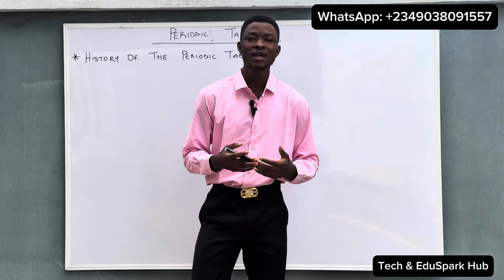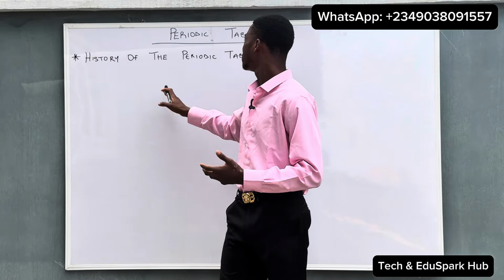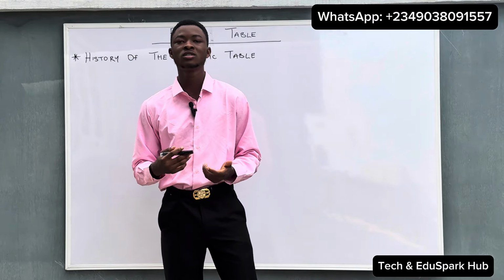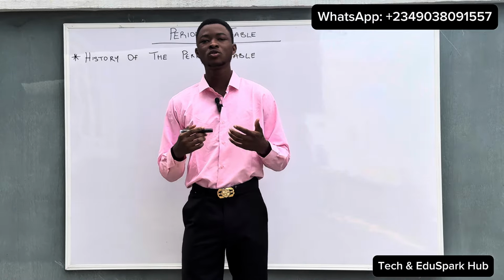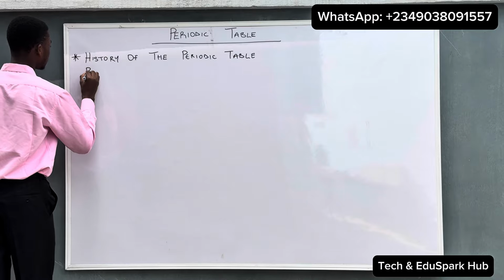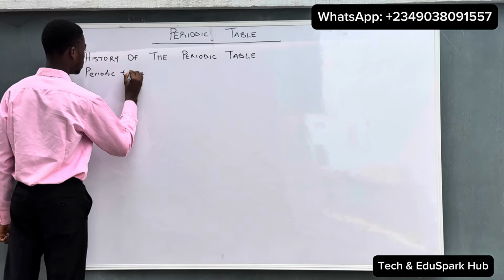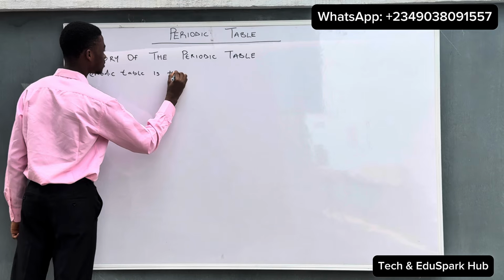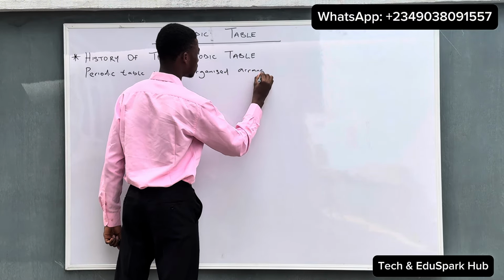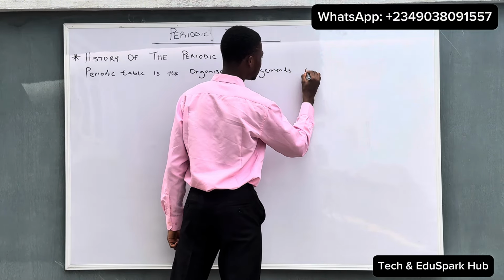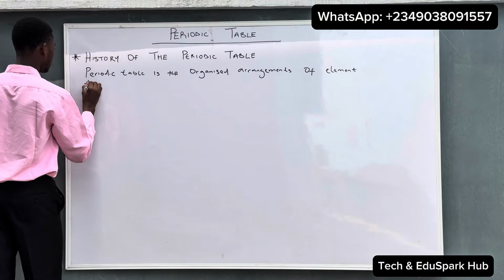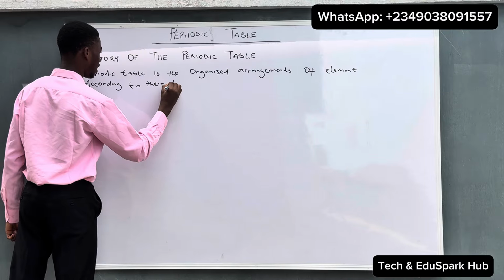So firstly, let's talk about the history of the periodic table as shown on the board. Before the history, let's define the periodic table. By definition, the periodic table can be defined as the organized arrangement of elements according to their atomic number.